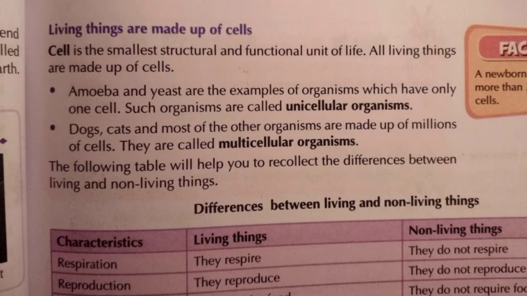So the kind of organisms which have only one cell, that is known as unicellular organisms. And like us, human beings, dogs, lions, all mammals, birds, reptiles, plants, their bodies are very big, so definitely there will be more than one cell. Our body is made up of millions and trillions of cells.